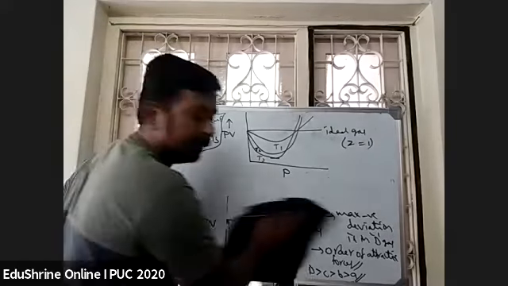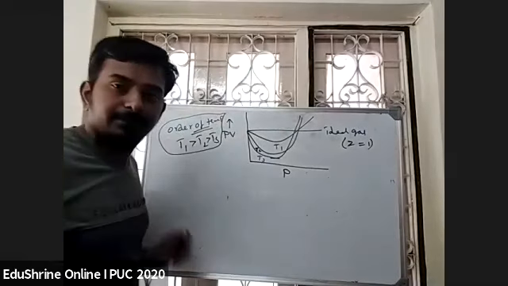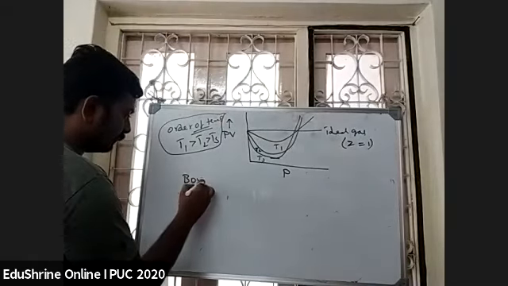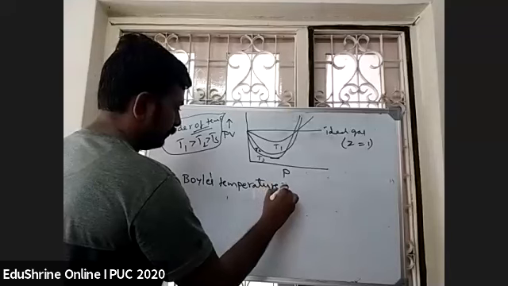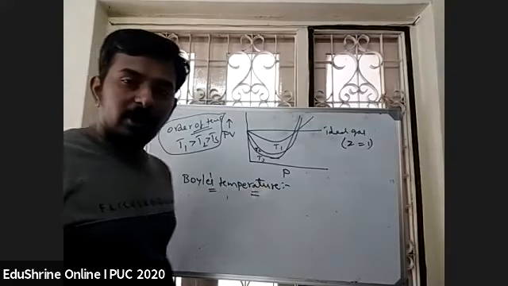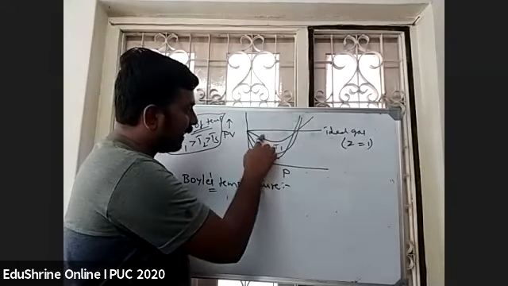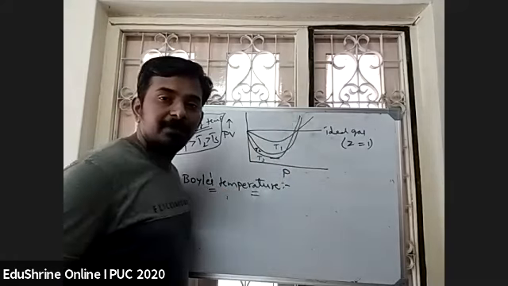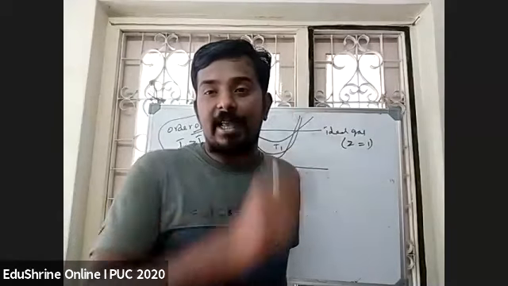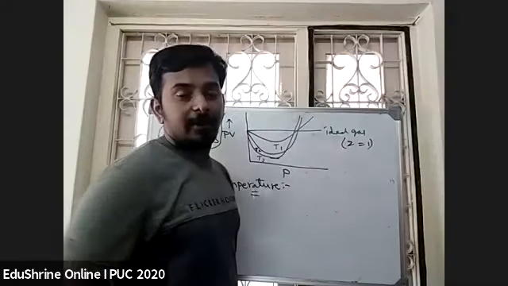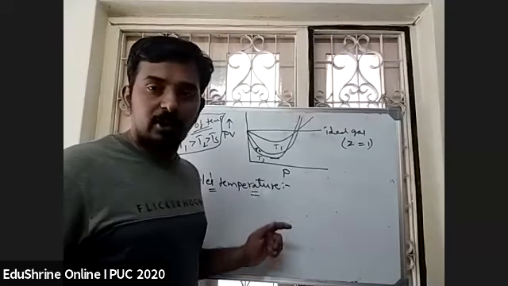Now here I will define one term called Boyle's temperature. Write down the definition of Boyle's temperature. If I go on increasing the temperature, the real gas is going to approach ideal behavior. So the temperature at which a real gas can behave as an ideal gas over a range of pressure is called Boyle's temperature. This was given by Boyle, right? That's why it's called Boyle's temperature.